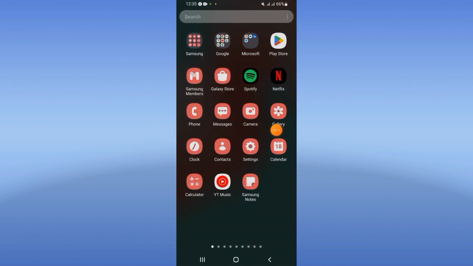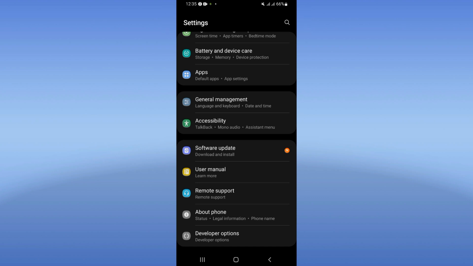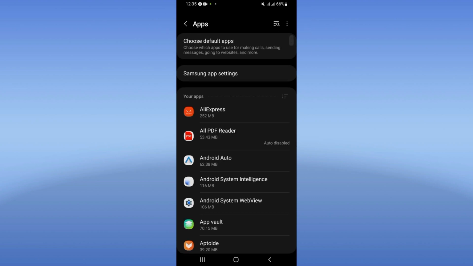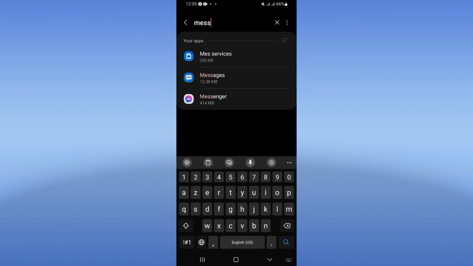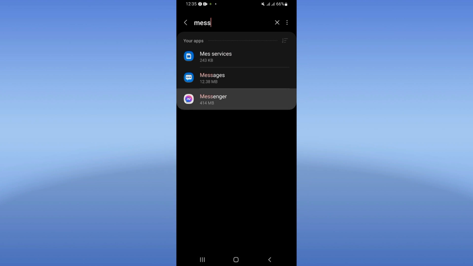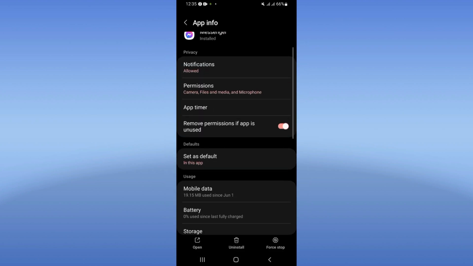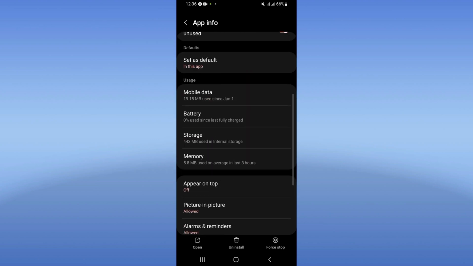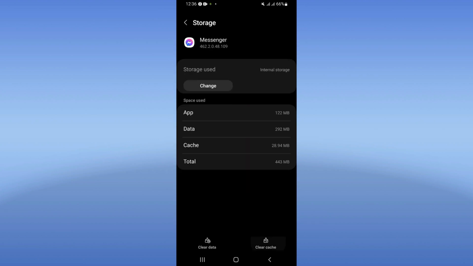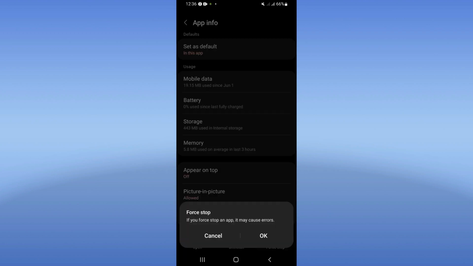The first step, you should open the settings of your mobile phone. Click on the apps option and right now search for Messenger. Click Messenger like that. You will find right now this list of options. Go click storage. Click right now clear cache. And back, click on force stop and click OK.